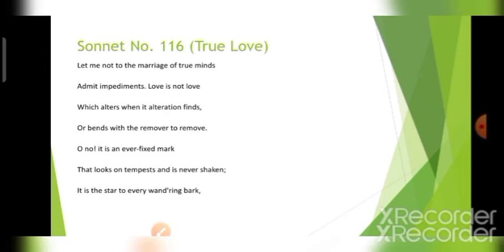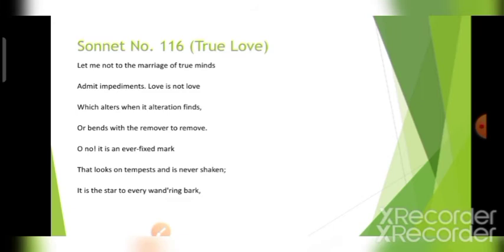The speaker is paraphrasing that injunction and admitting that to the marriage of true minds. What is he trying to say here? What is the true nature of love? Let me not to the marriage of true minds.